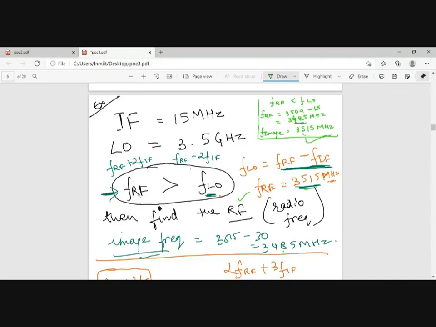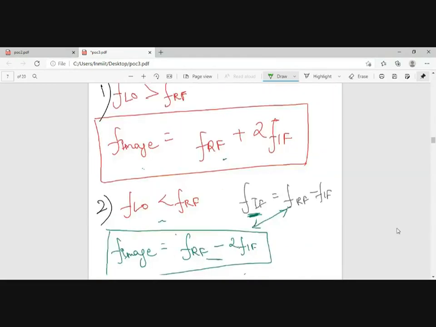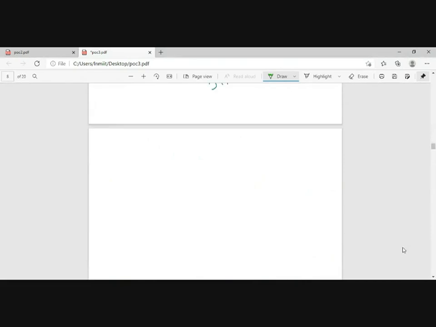Okay, so any doubt regarding this? This is the end of first unit. Okay, if you want to ask questions, please ask. Okay, let's take some numericals and then I will be ending it.